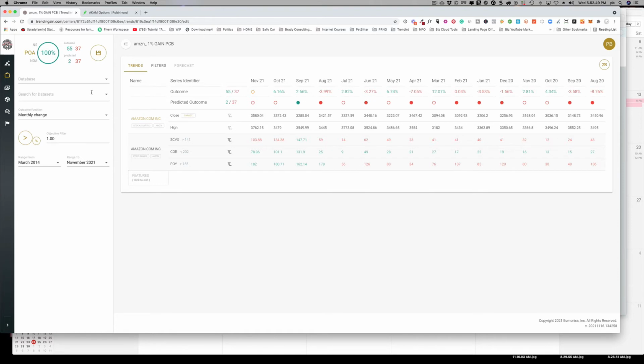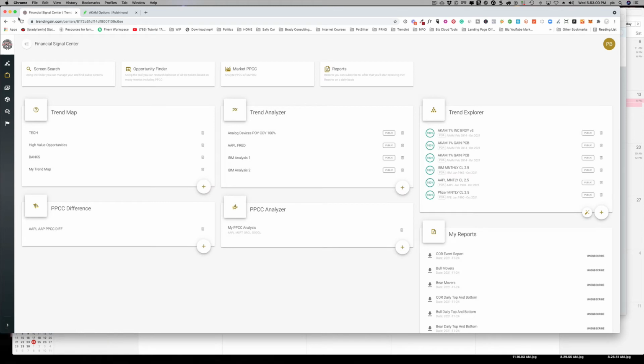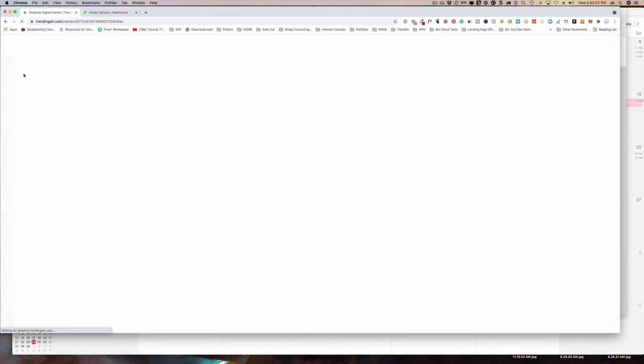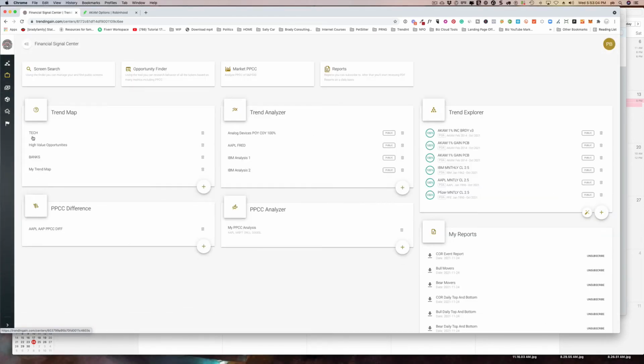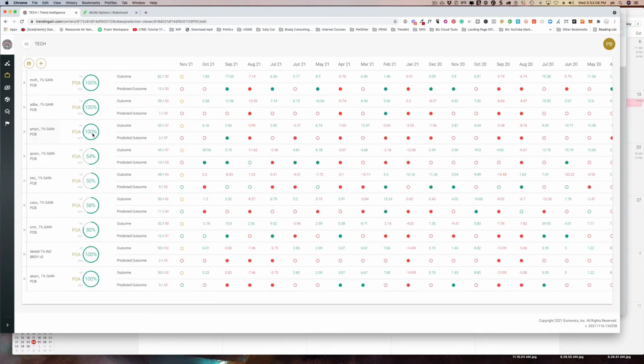So the first thing I want to do is save this because it's valuable information. I'm going to use the same name, and it's going to save it right in my trend map. So when we look at the trend map again for the tech sector that I created, you'll see that Amazon's now 100%.